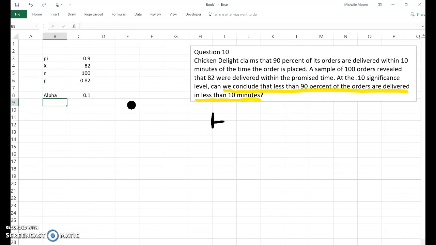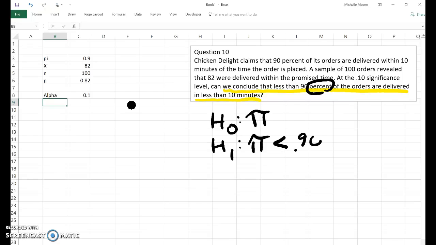So we have our null and our alternate. The variable we care about is that percent, which is the same as proportion, so we have pi. The question was, is the proportion less than 90%?